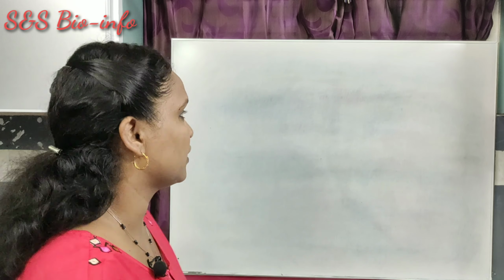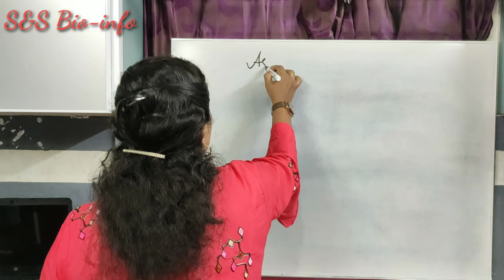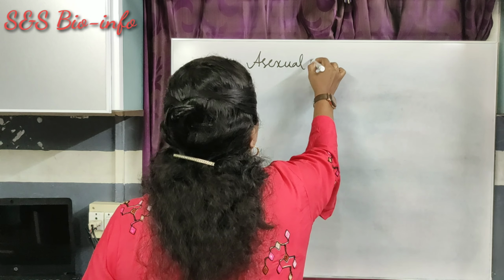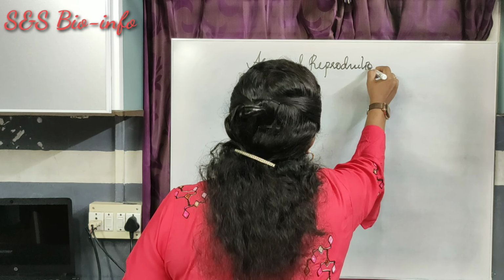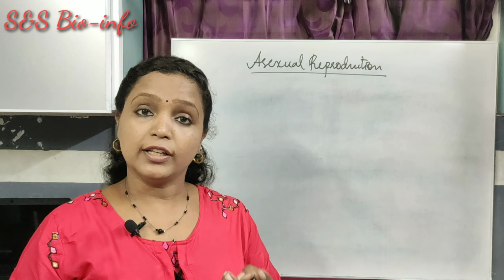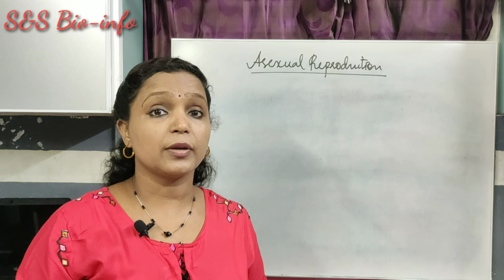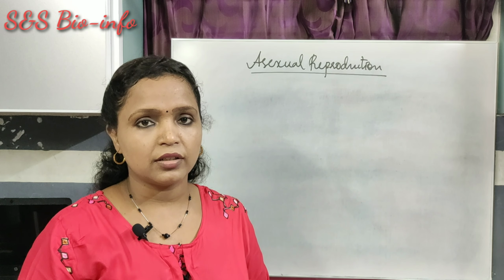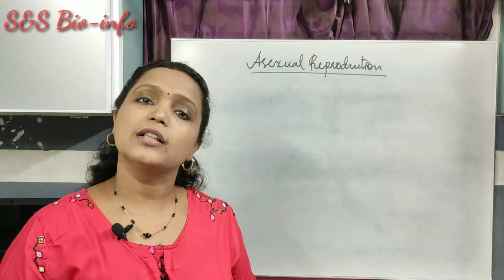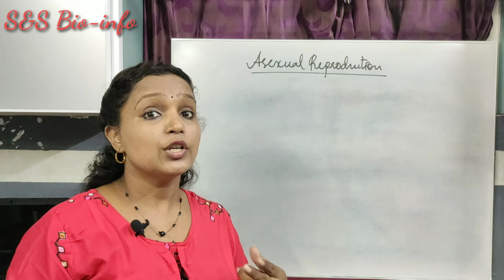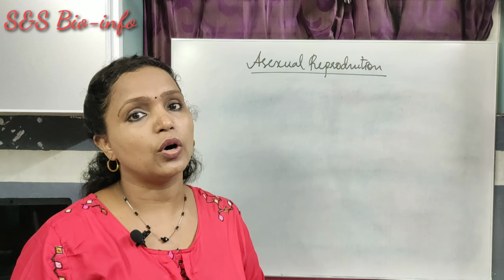So today's topic is asexual reproduction. Then what are the differences between asexual reproduction and sexual reproduction? Asexual reproduction requires only a single parent, while sexual reproduction requires two parents, male and female.